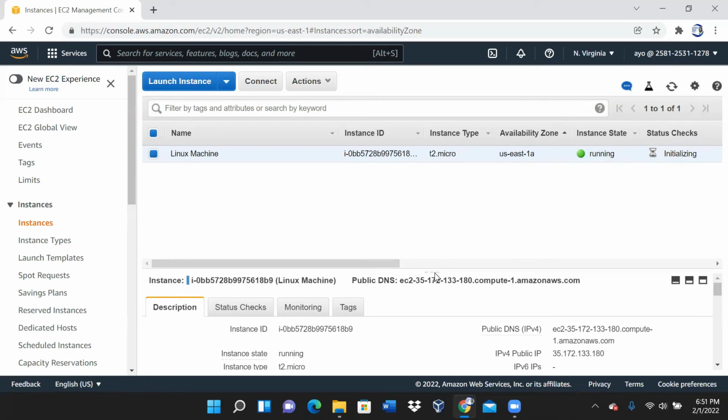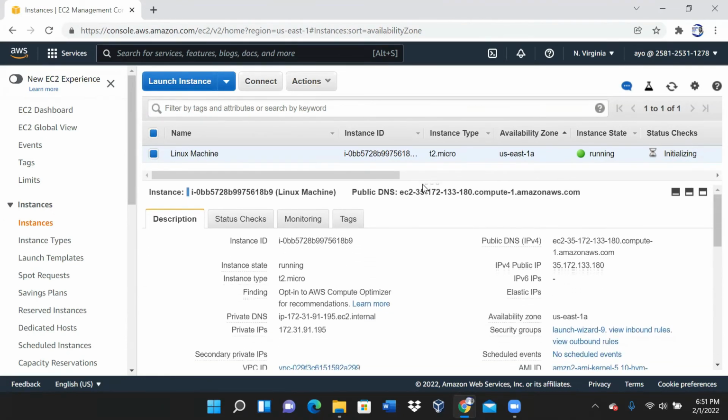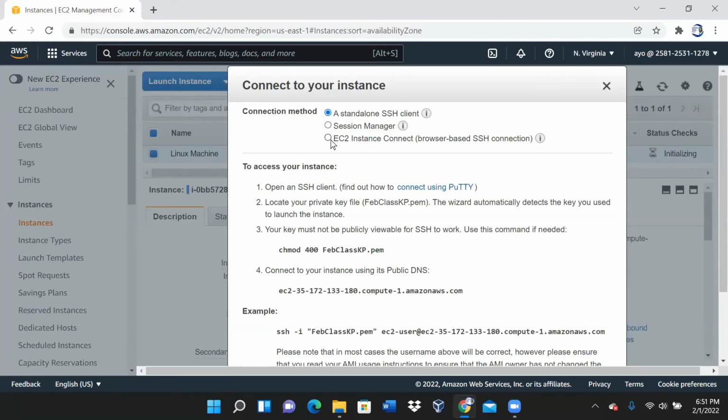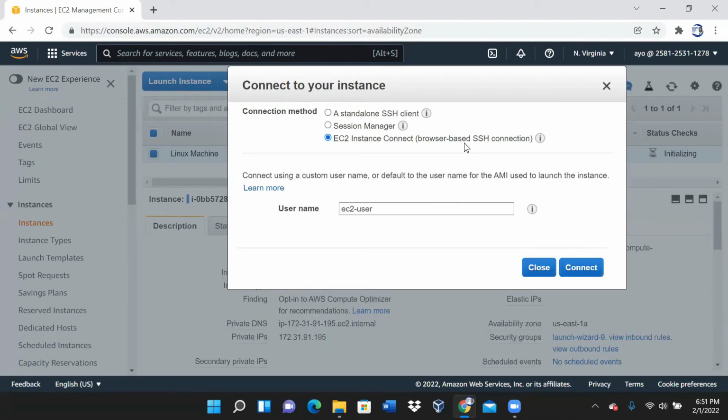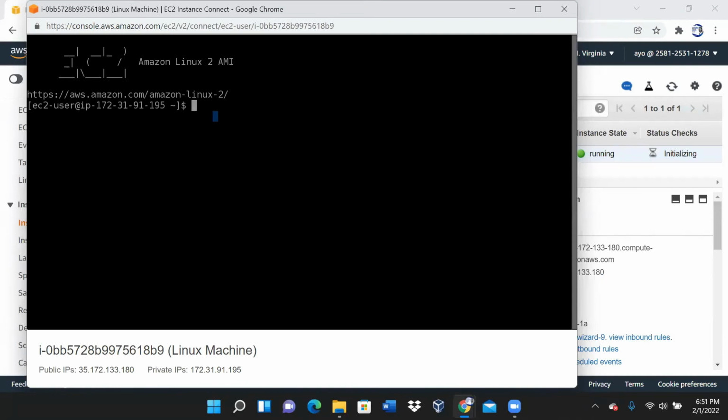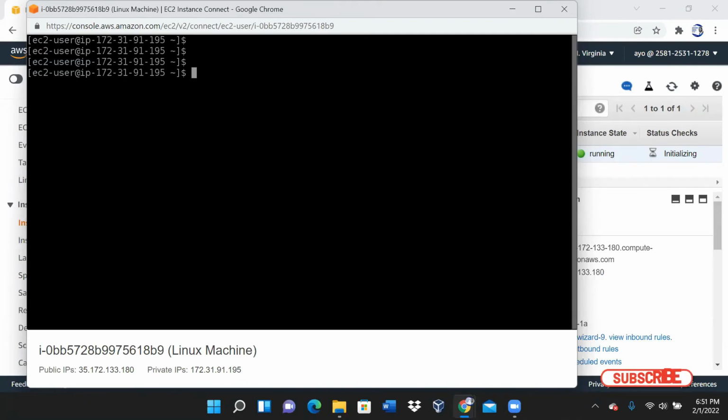So now that we have a machine that is running Linux, can we start practicing with Linux? So let us connect to the machine. Okay. So we come here and we say connect, and then we say connect using browser-based SSH using this computer. So we say EC2 instance connect browser-based SSH. We'll come here and we'll say connect. All right. So this is Linux. This is Linux. So everything we'll start to learn now for the next 2 weeks or 3 weeks is all around Linux. This is what we'll be learning, Linux.